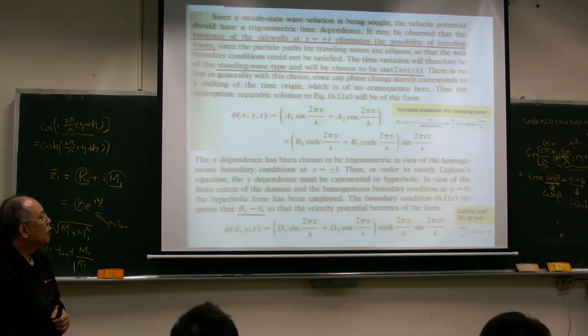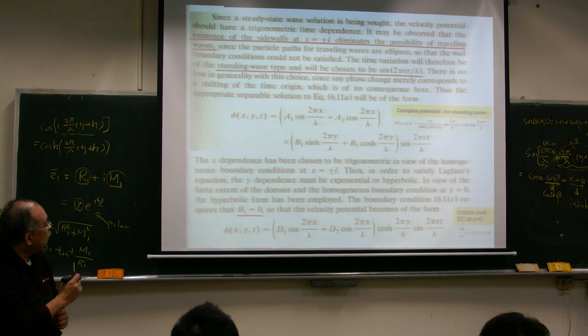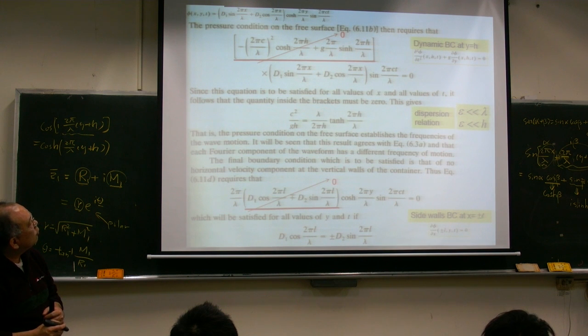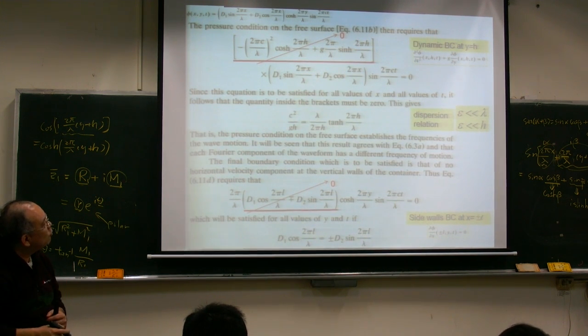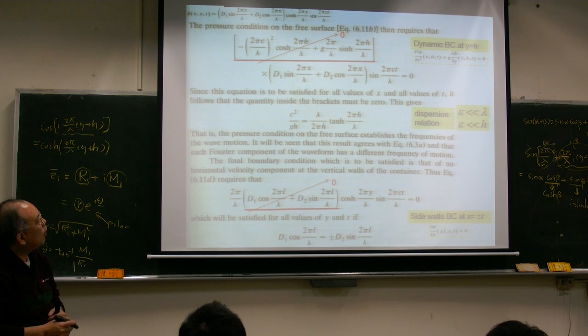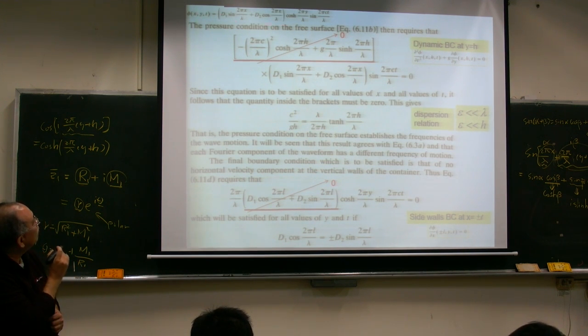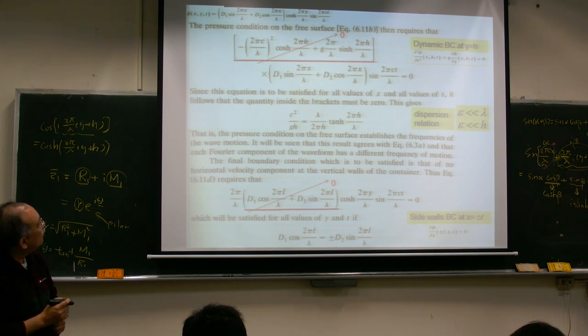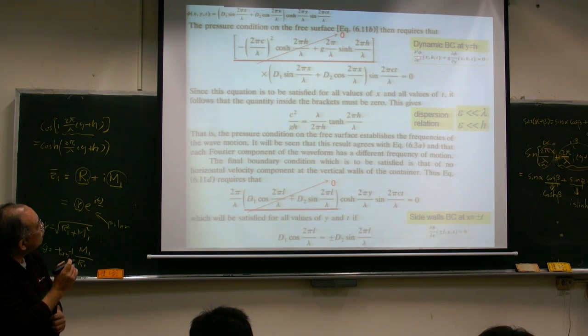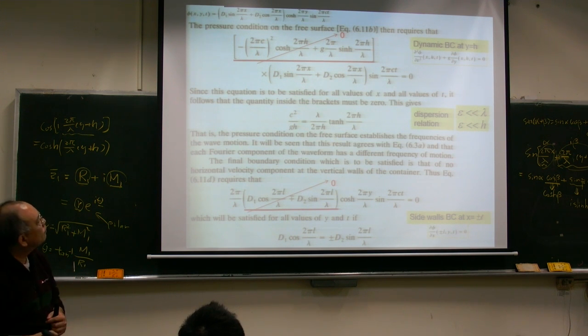So we try to evaluate d1 and d2 again. We still have two boundary conditions, and one is the dynamic boundary condition. Once you apply the dynamic boundary condition to this velocity potential, we reduce to d1 and d2, these two constants, and you get this equation here.